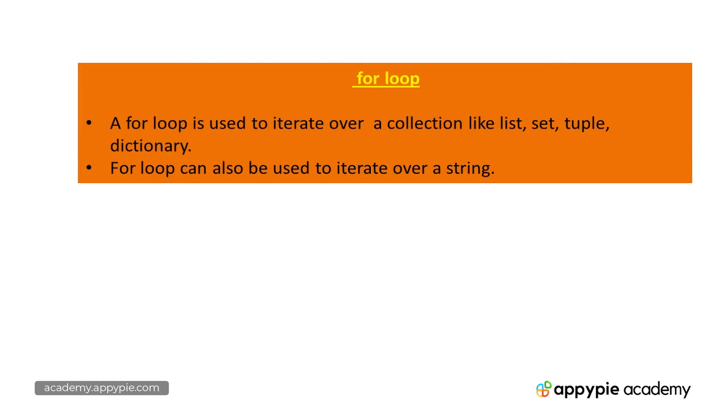Now I will talk about for loop. A for loop is used to iterate over a collection. By collection, I mean list, set, tuple, or a dictionary. We have already studied these. So iterate over means to read the elements one by one in an iteration. A for loop can also be used to iterate over a string, so we can read the characters one by one.